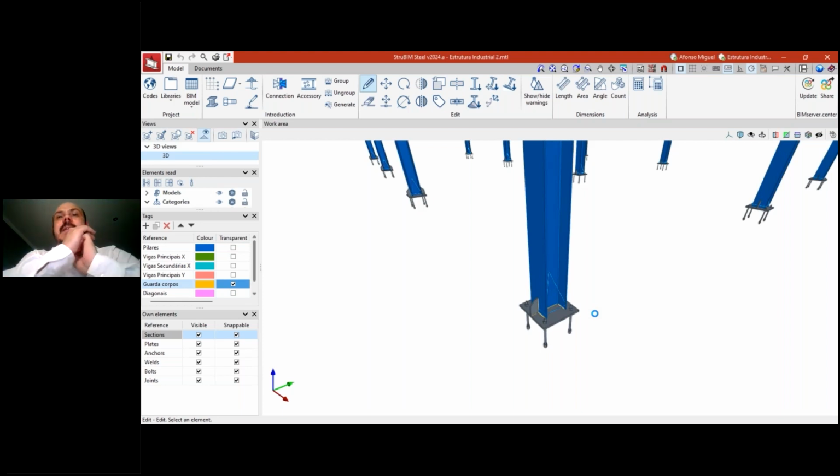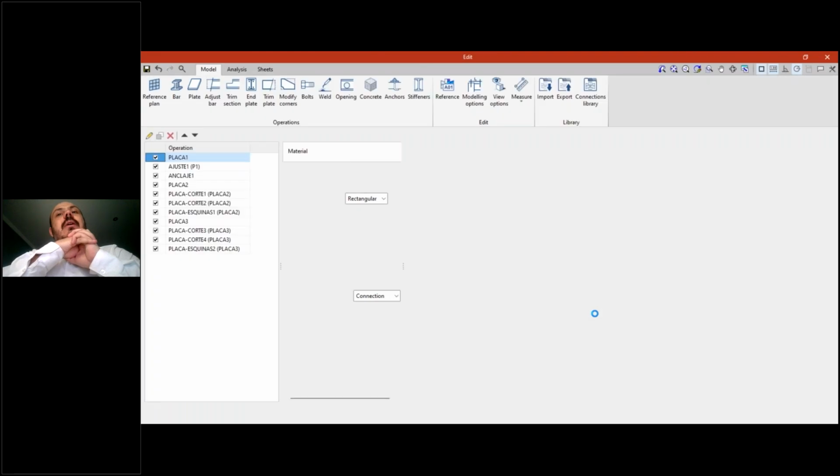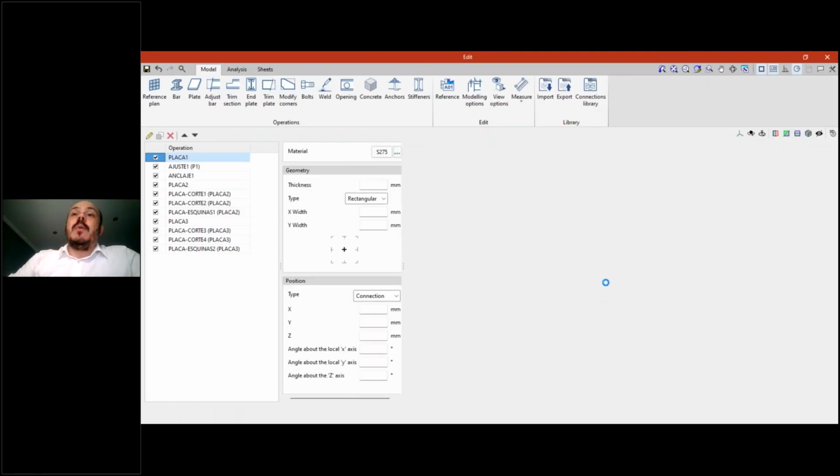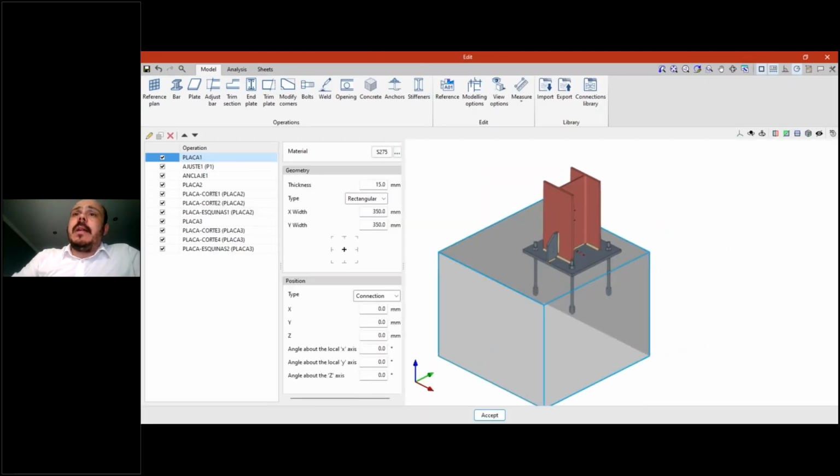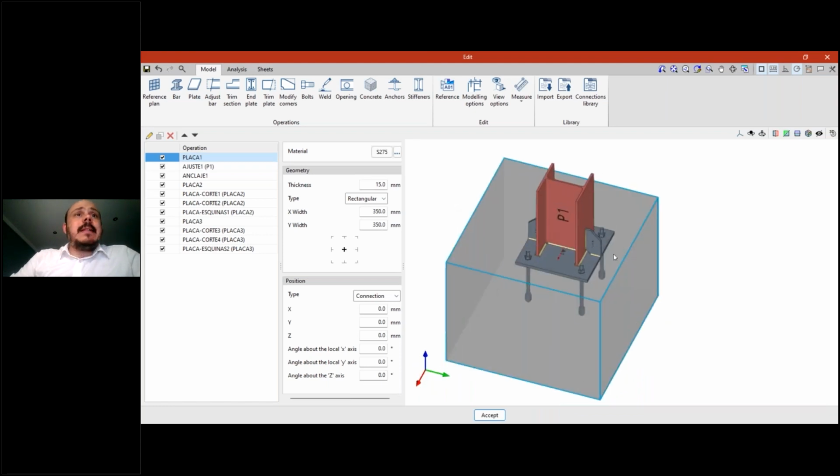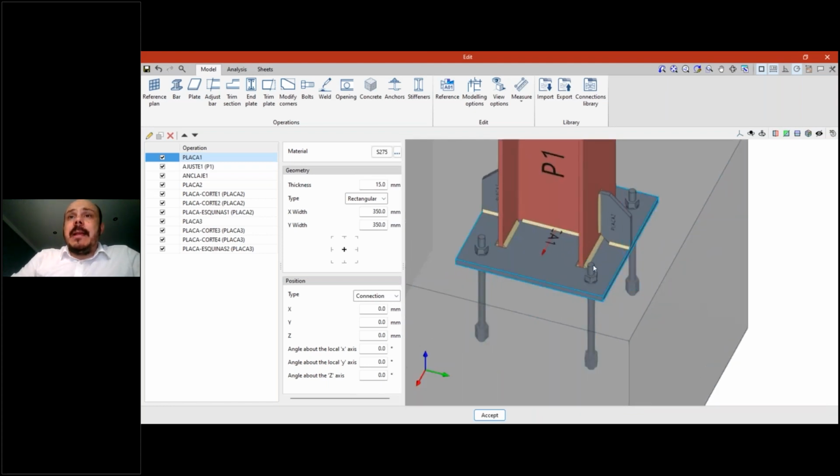Let's open the modeler, the connection modeler, to see how this plate was created. So here I have a plate, and the new feature is related to these elements here. These anchors, we have new options to introduce different types of anchors.